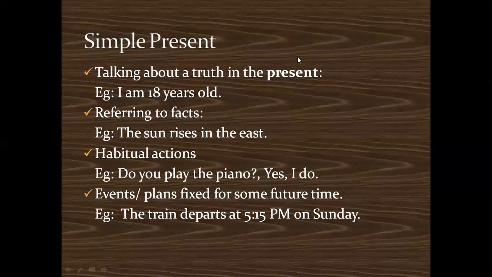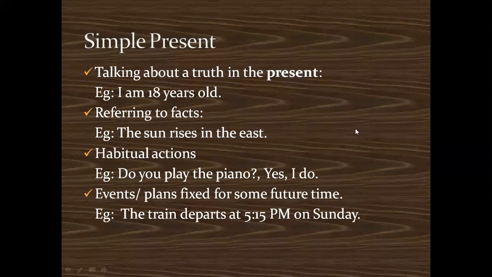There are certain actions which you do out of habit or regularly. Like for example, somebody asks you, do you play the piano? Yes, I do play piano. I eat food, I drink water, I drink milk, I walk, I go to college, I study, I read books. So these are certain habitual actions. Then some of the events and plans which are fixed for future time. Assume that there is a train that departs every Sunday at 5:15 p.m. So this is something that remains fixed. So you can say the train departs at 5:15 p.m. on Sunday. This is also an example of simple present tense.